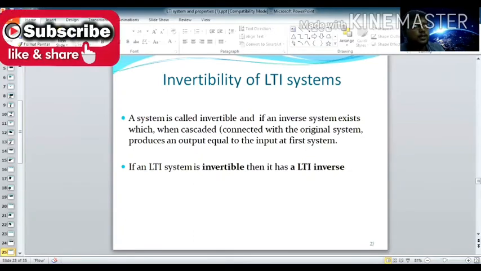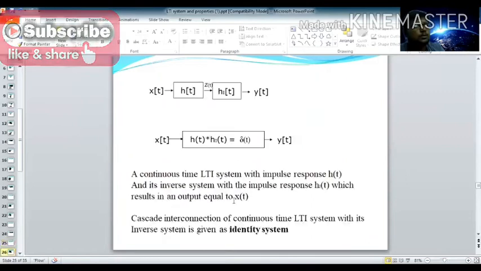Next, we move on to look at this condition, x of t. Consider two systems, h of t and h1 of t. So now you get one output here. Now this output is applied as input to your second system, and we get y of t. See, x of t is now h of t convolved with h1 of t. Take the convolution operation of these two systems. It's nothing but the impulse response, so delta of t. So the entire system is delta of t. You can write it like this also.